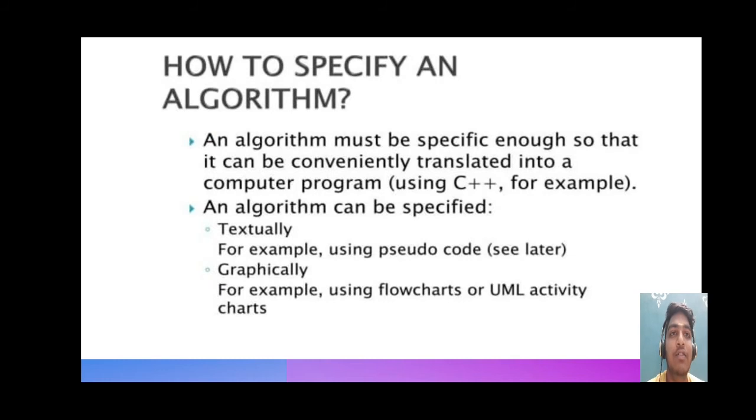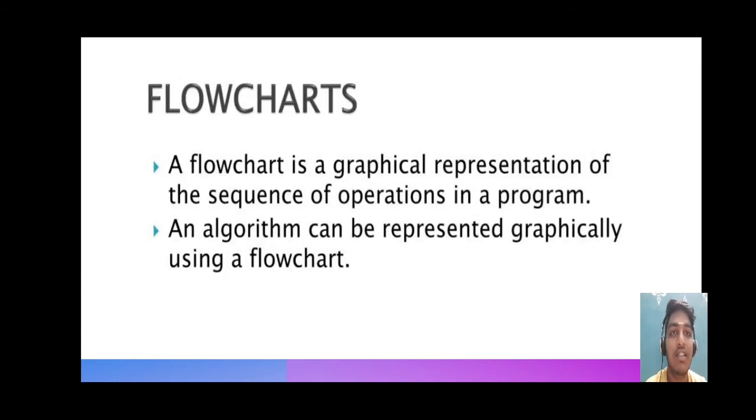And how is the algorithm specified? An algorithm must be specified well enough so that it can be converted easily to a program. It can be specified textually or graphically. Textually means using pseudocode, and graphically means using a flowchart. First, the graphical one is the flowchart.